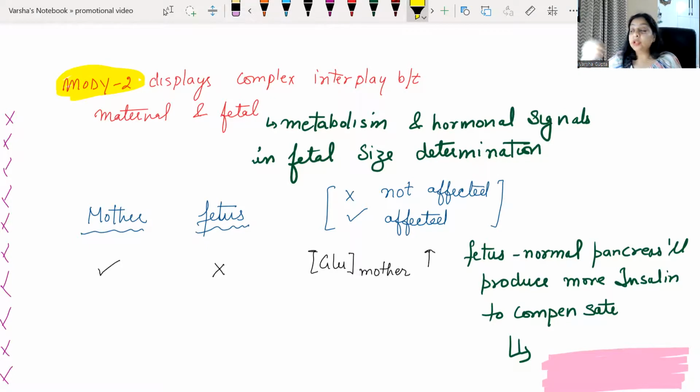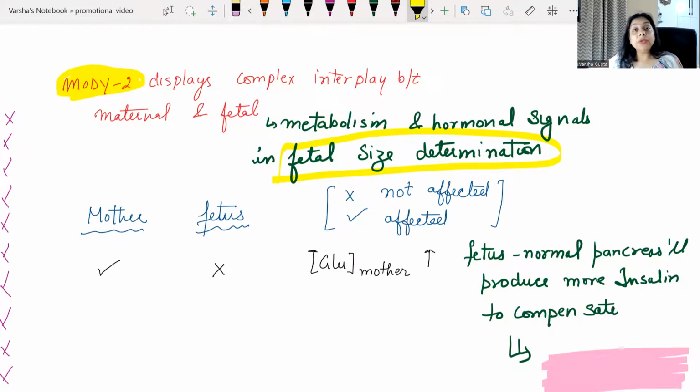Mom is having the mutation or the baby fetus is having the mutation? That is telling us a lot about the pregnancy, right? Especially fetal size determination, right? They may ask you a question based upon this, how with the MODY 2 condition we can determine the fetus size.